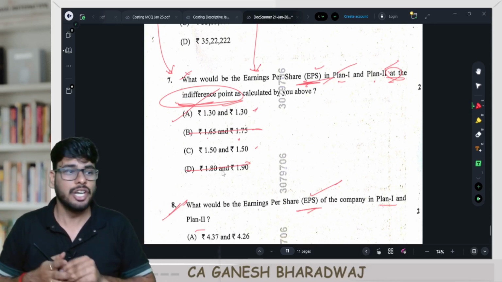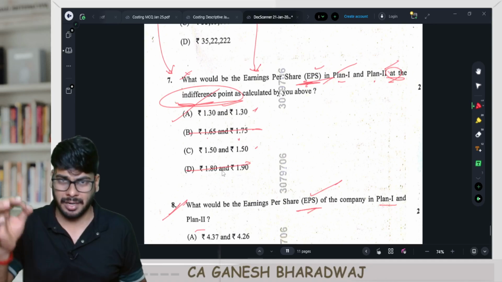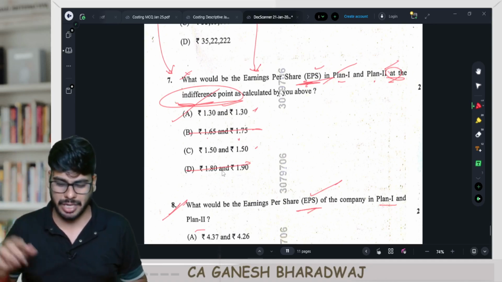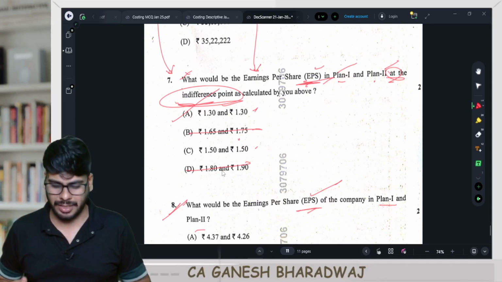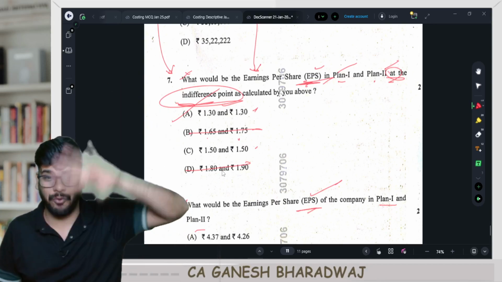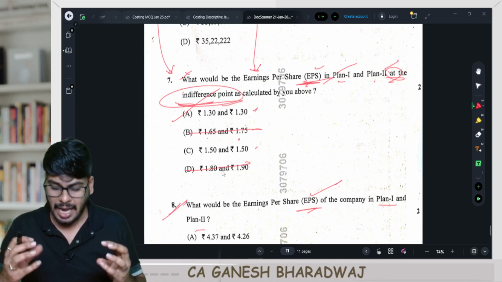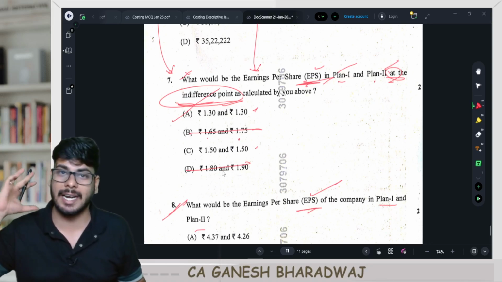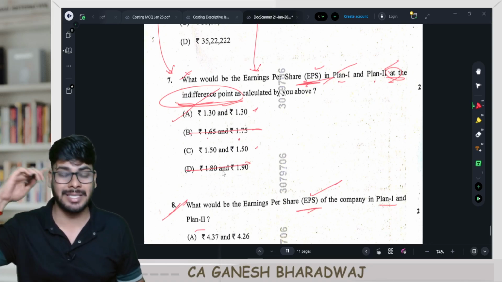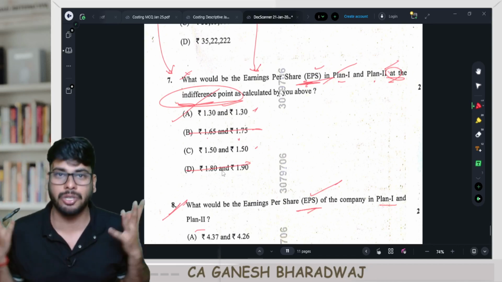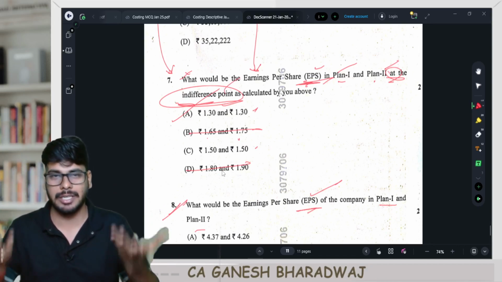Suppose you are just 1 minute away from the exam time getting over, and you are stumbling in this question. I would say instead of 4 options, now you have only 2 options. At least one will be right. You can get it and you can come out of the exam hall. Clear with this? This is how you need to strategize, provided you know the concept. At the indifference point, obviously it has to be the same, right?